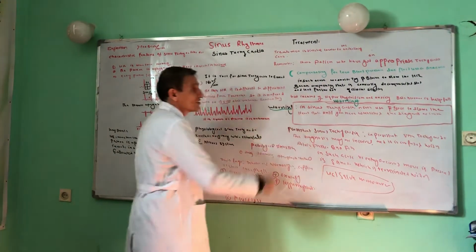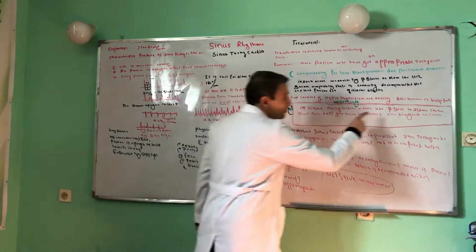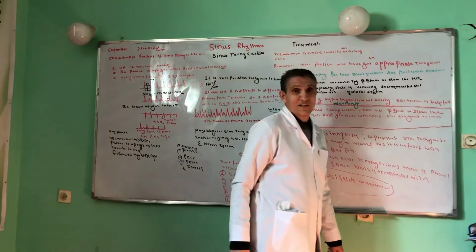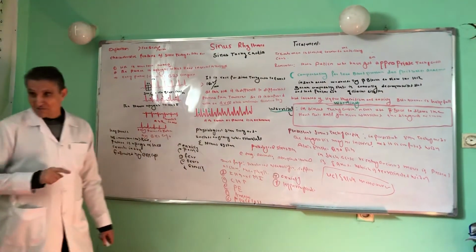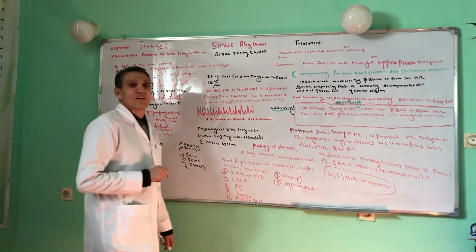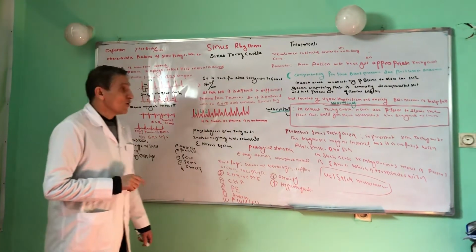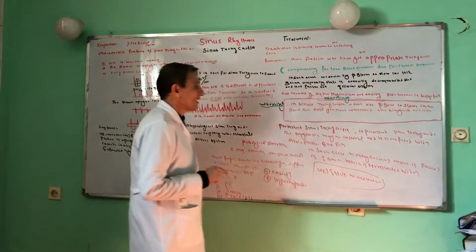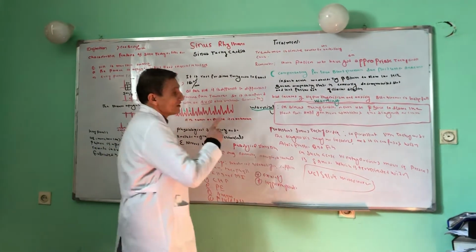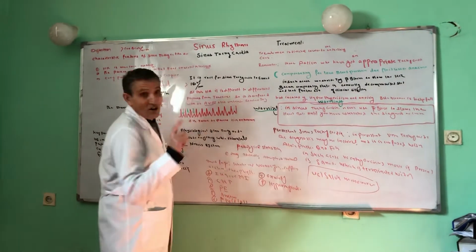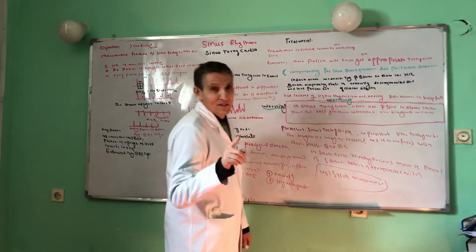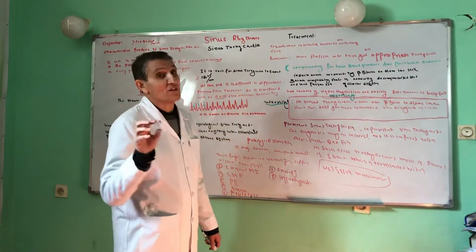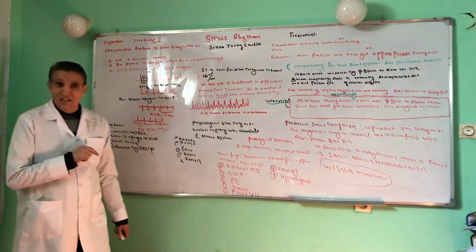What is this warning? In sinus tachycardia, never use a beta blocker to slow the heart rate until you have established the diagnosis. If you have not made the diagnosis of sinus tachycardia, you are not allowed to give the patient Inderal or a beta blocker. Warning: never use a beta blocker to slow the heart rate until you have established the diagnosis. When you have made a complete diagnosis, then you start the patient on a beta blocker in case of sinus tachycardia.